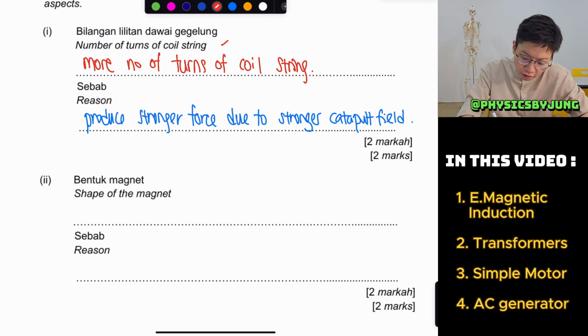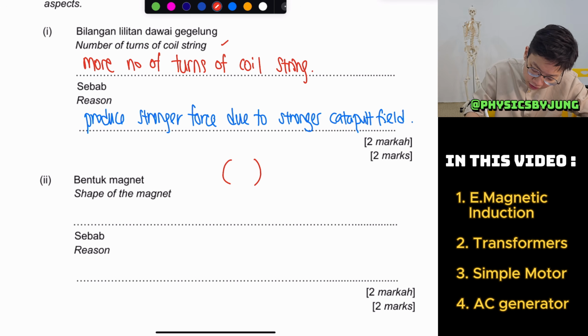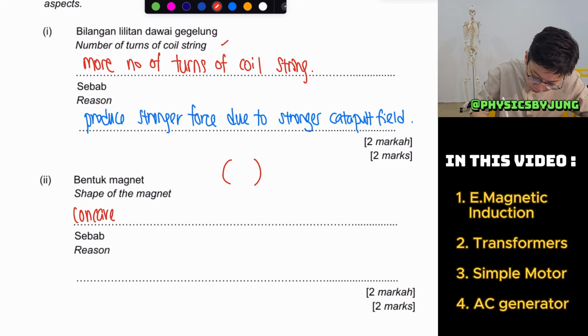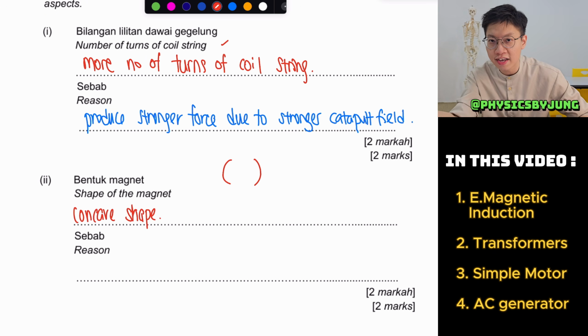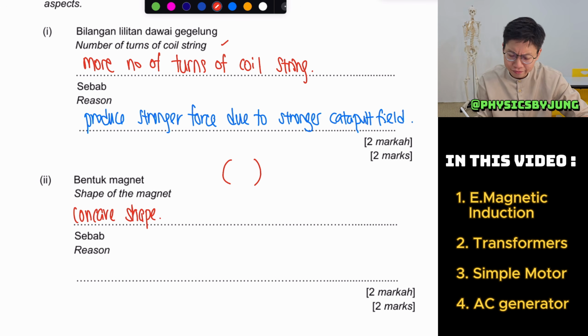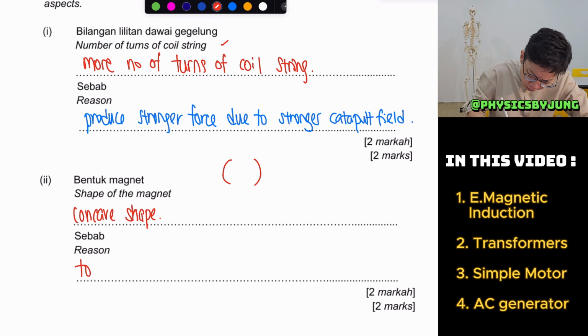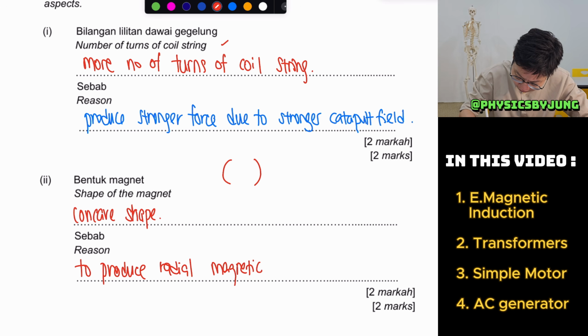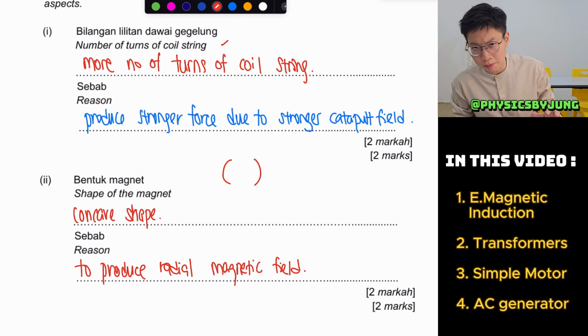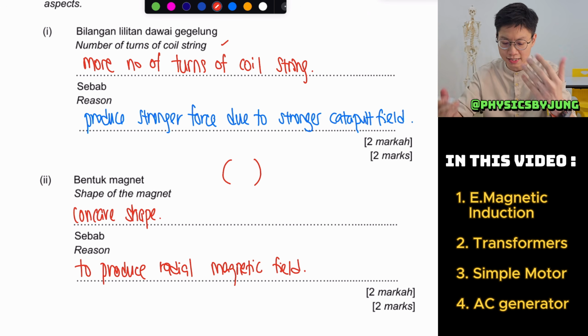Okay, what about the shape of the magnet? So this one, you want the shape to be like this for the magnet. We will call this a concave shape. Why a concave shape? Very simple. Because you want to produce a radial magnetic field. There are many ways to explain this, but I just want to keep it simple.